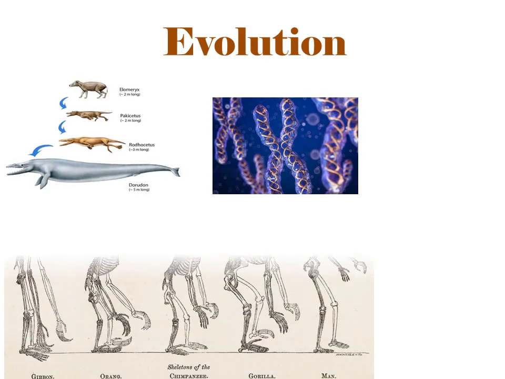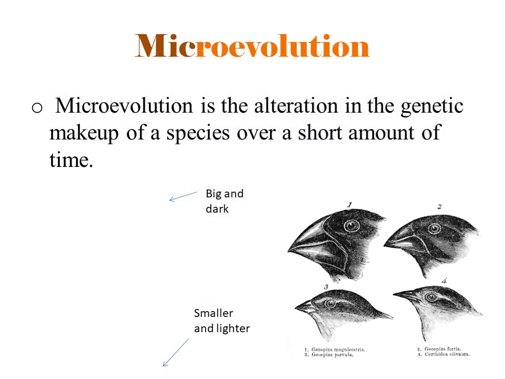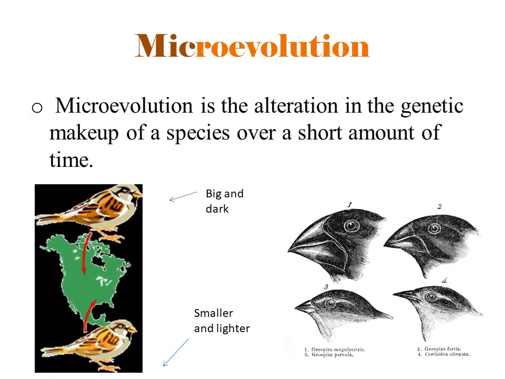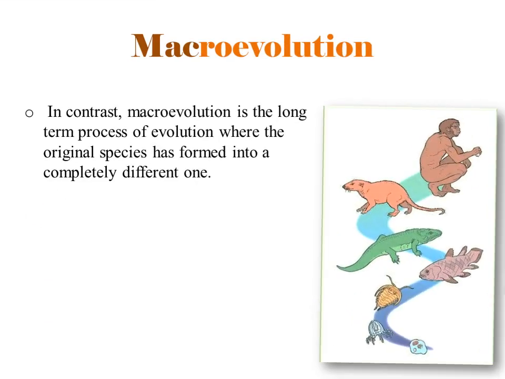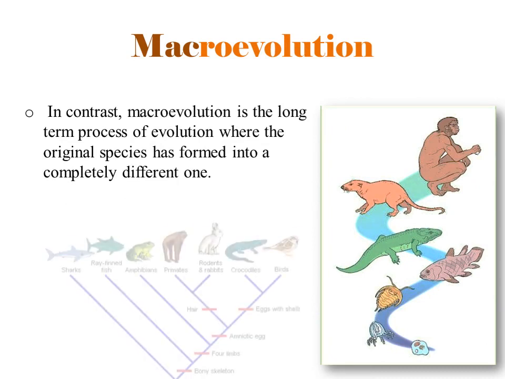Evolution is the modification of genes in the population of species to make them more suited to their habitat. The genes are altered by the mutation of the organism's X chromosome. Microevolution and macroevolution are different processes of evolution. Microevolution is the alteration in the genetic makeup of a species over a short period of time. In contrast, macroevolution is the long-term process of evolution where the original species has formed into a completely different one.